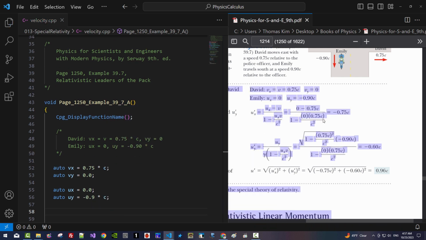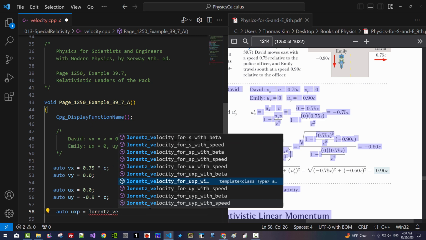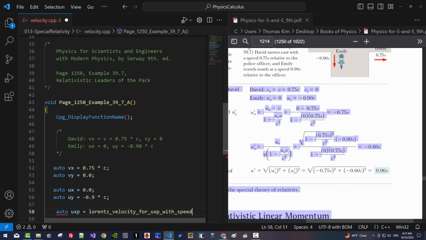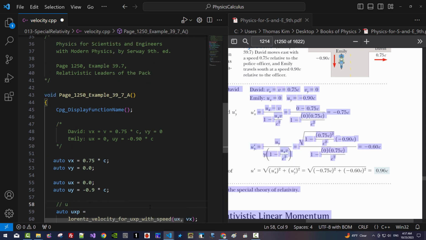I implemented this algorithm like this. Auto uxp, Lorentz velocity uxp with speed ux, vx. Here uxp stands for the parallel component of ux.